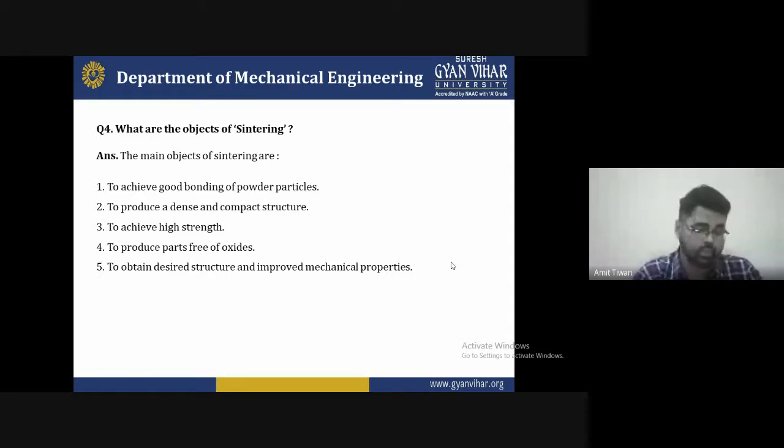And the last one, but not the least, the fifth one, is to obtain the desired structure and properties, and improve the mechanical properties. What type of desired structure do you want to fabricate, and what mechanical properties do you want to enhance? First of all, we take the application of that particular area of the material. Basically, the mechanical properties are the strength, toughness, thickness and elasticity. What is the reason for that?